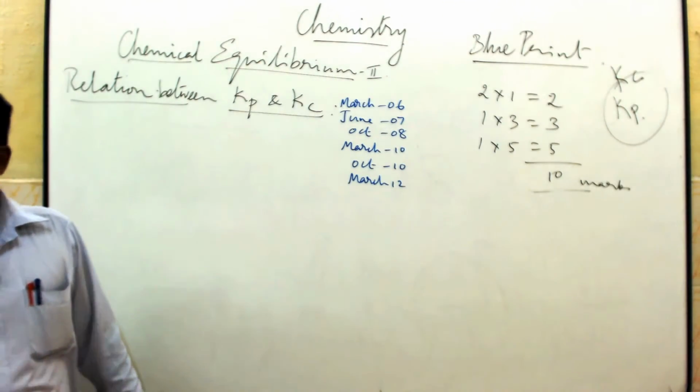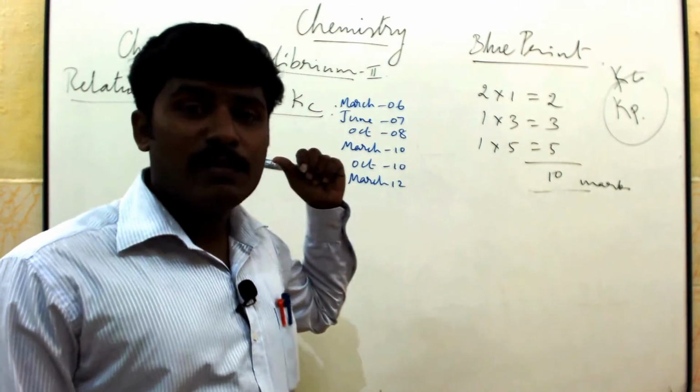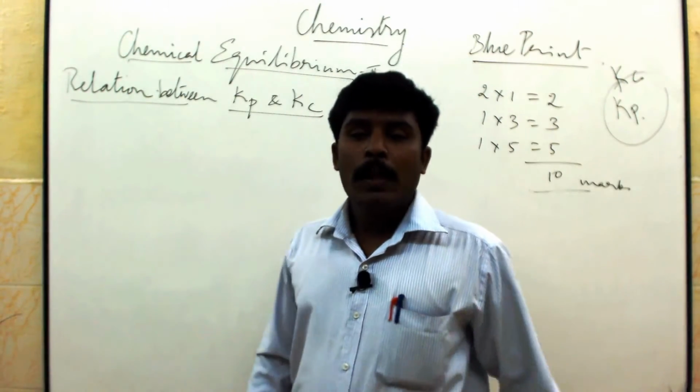A single question asked six times. That's an important question.